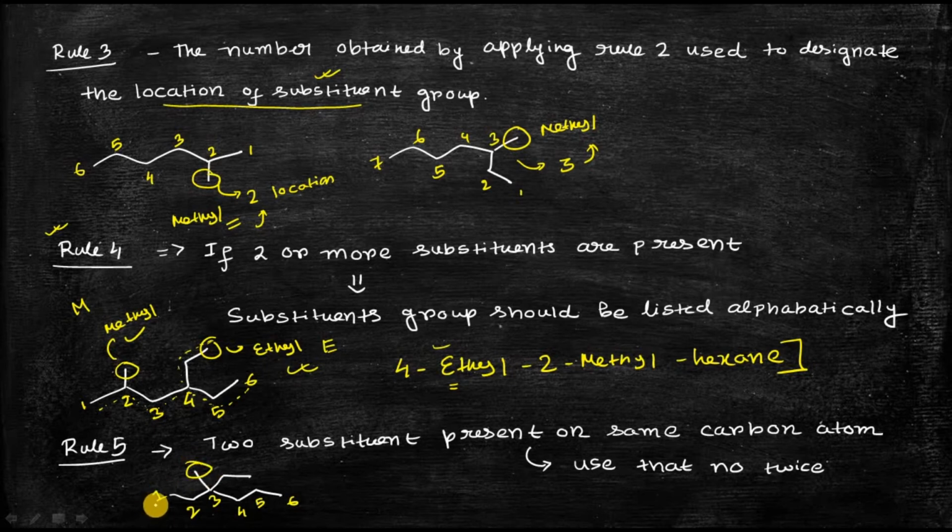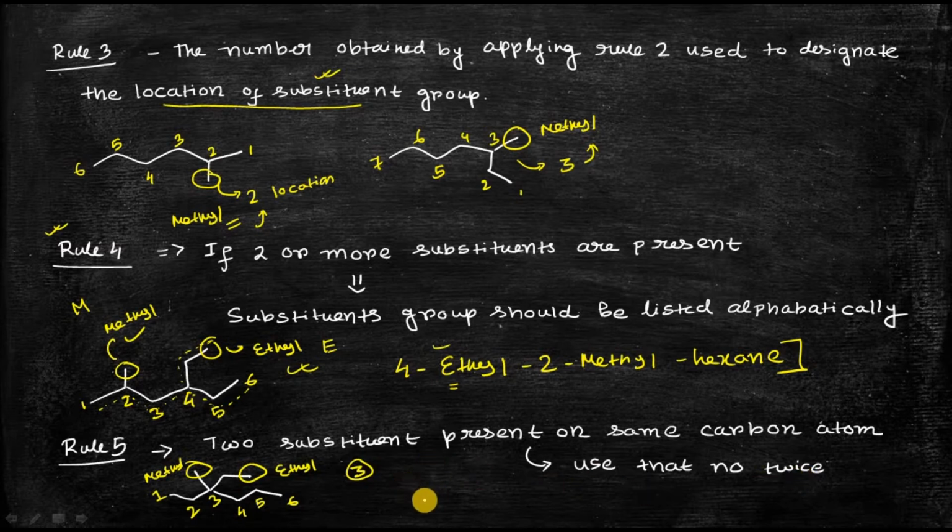One is methyl substituent and another is ethyl substituent. This is ethyl and this is methyl. Now in that case also you can see that these two substituents are connected with the same carbon atom, so the numbering is same, C3. So how can you do the nomenclature? According to rule number 5, if you have two substituents present on the same carbon atom, then you have to use that number twice.